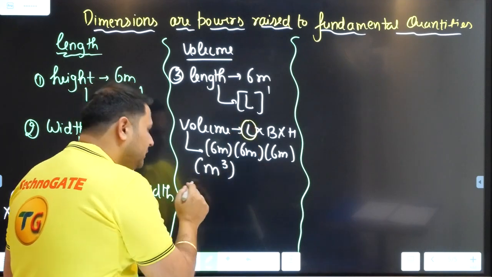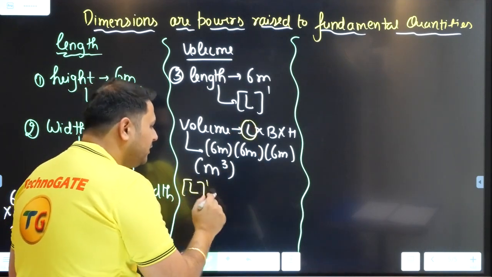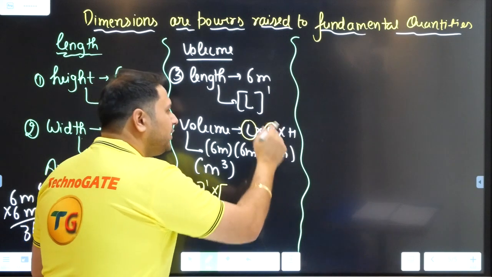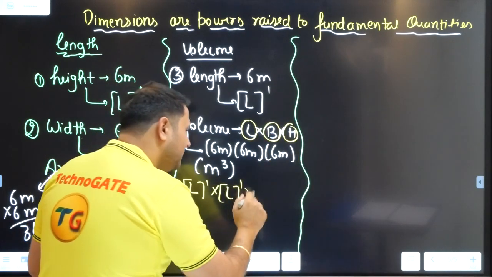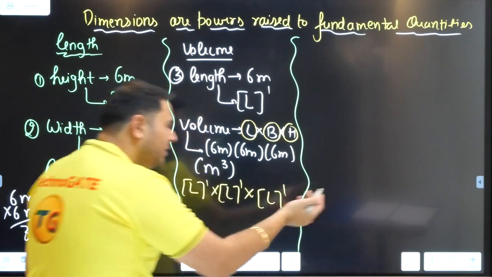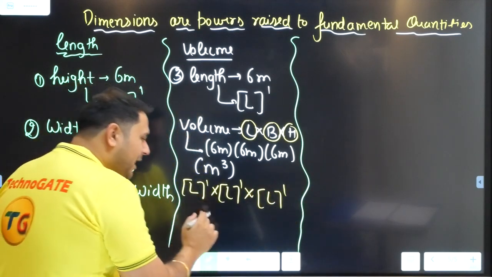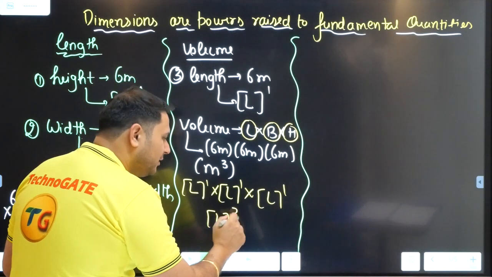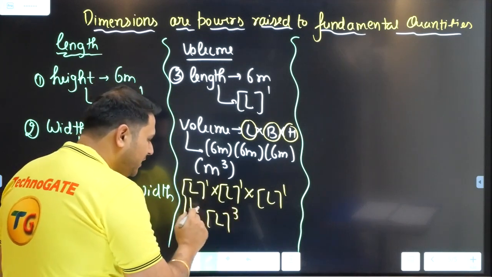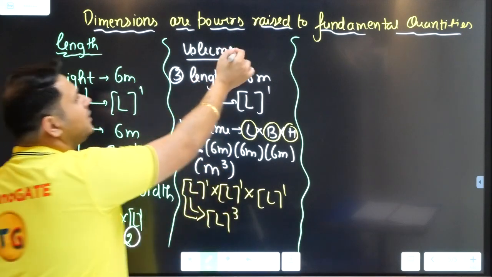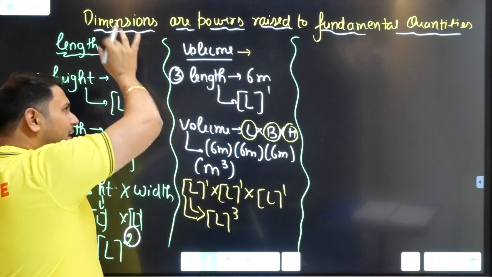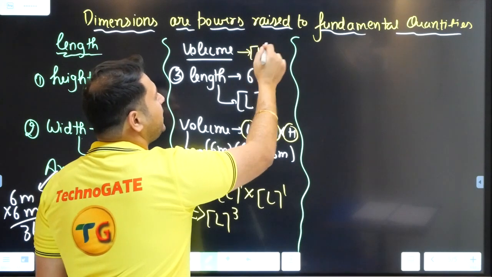1L for this length, so L to the power 1. Another L for this width, that is L to the power 1. Another L for this, that is L to the power 1. What will it be? It will be L to the power 3. The resultant is coming out to be L cube. So again, if I want to represent the volume as a dimension, it is coming out to be L cube.